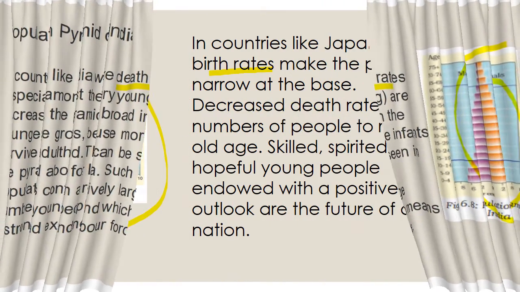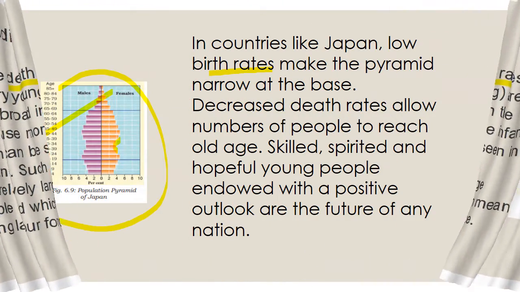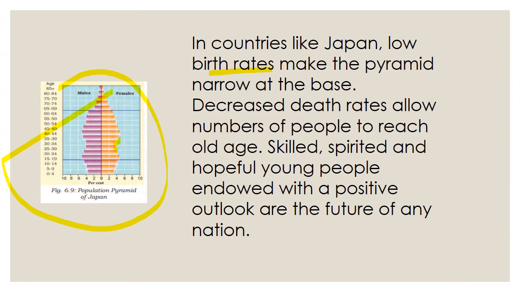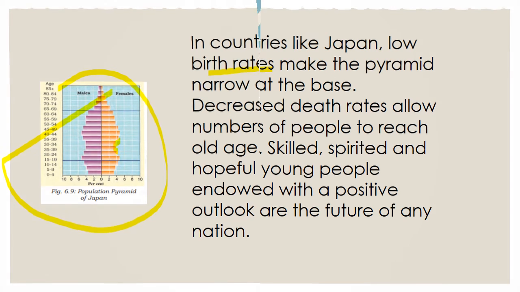Next we are going to see the Japan pyramid. In Japan, there is a low birth rate, so the population is getting reduced, and the decreased death rate allows people to reach old age. Skilled, spirited and hopeful young people are endowed with a positive outlook for the future of that nation. This pyramid shows the population composition of Japan. Okay, children, that's all.